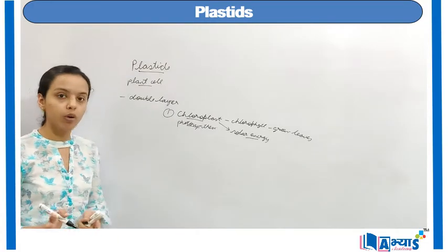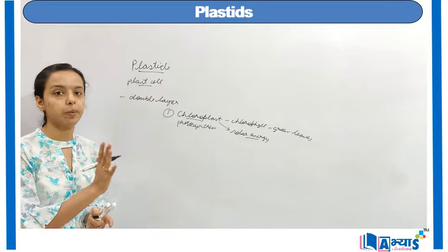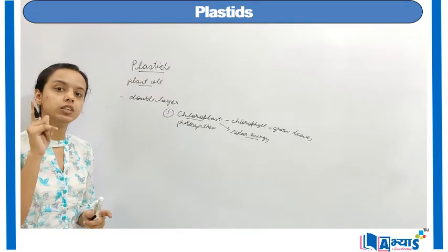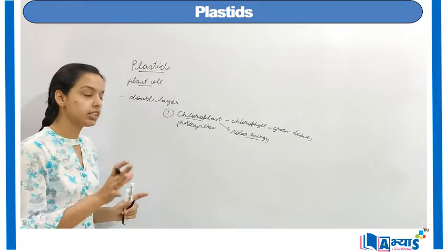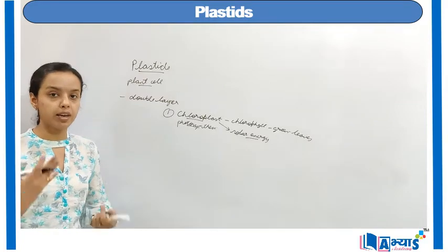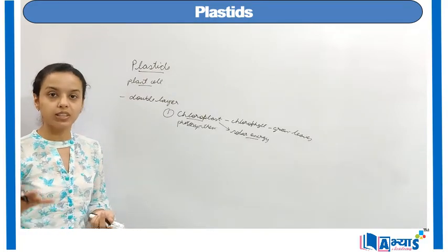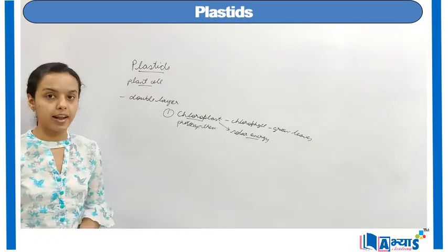So this is a very important topic in plants, that is the concept on chloroplast, which is actually the type of plastids. That is why it is found only in plants, because animals cannot prepare their own food. That is why it is not found in the animal cell.